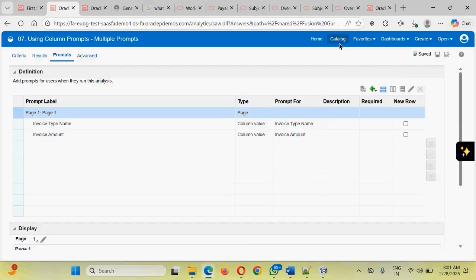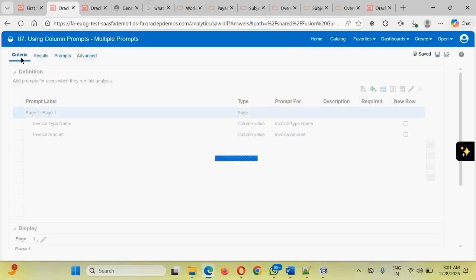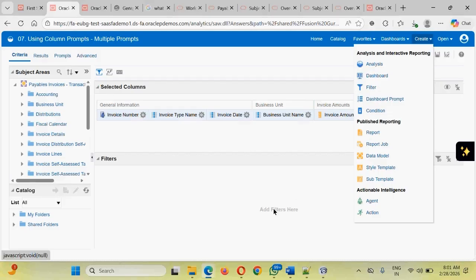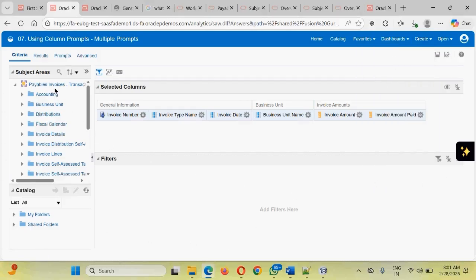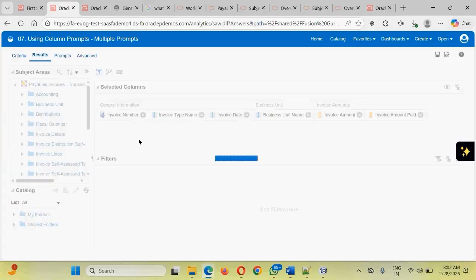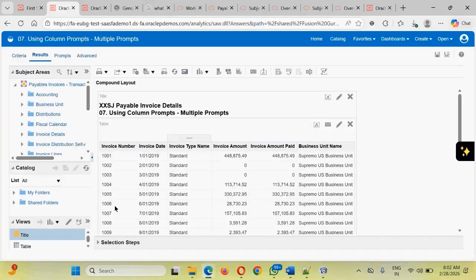Let's see the practical example of this. Guys, hope you are following that there is nothing new that we have done. Just selecting the subject area, coming here, clicking on analysis to create analysis, and selecting the subject area. We will land on this screen, select the subject area, go to different folders, and select the columns that we would like to display. We are not adding any filter, any sorting, or any other properties related to filter, sort or delete. Just going to the result, we should be able to see the results. We have not added any new layout, any table sections or any prompts here.